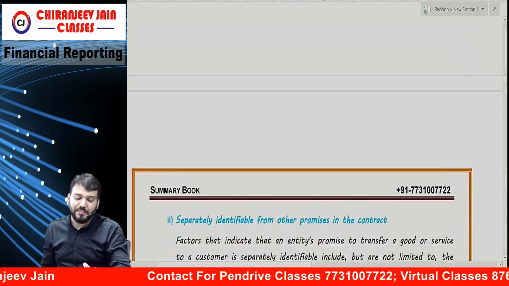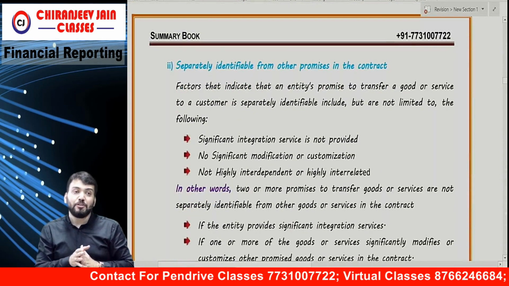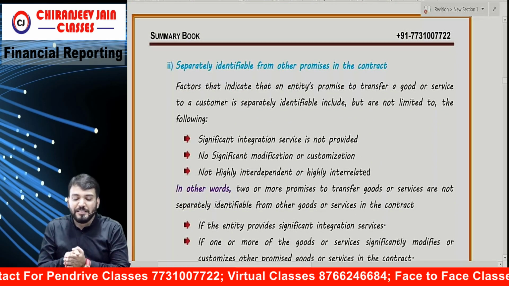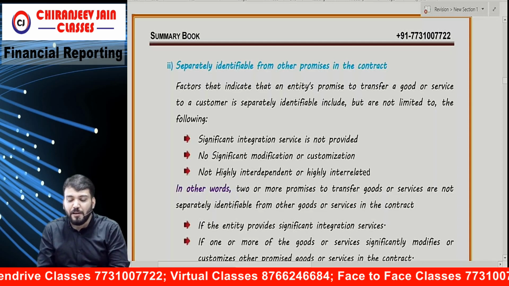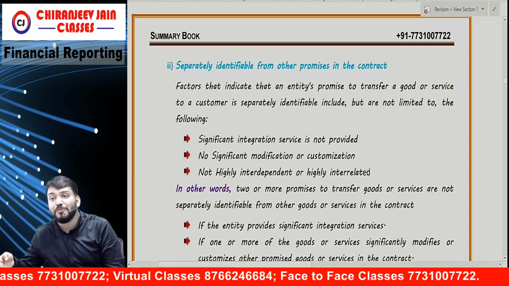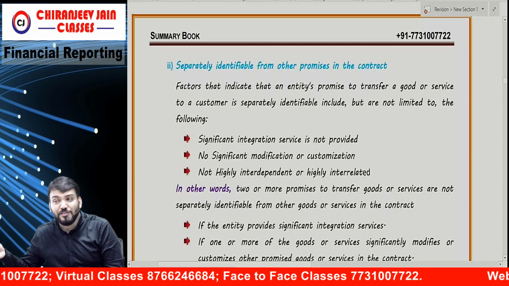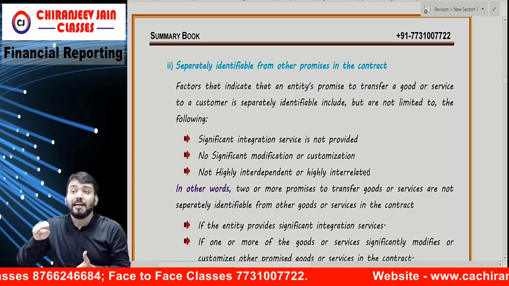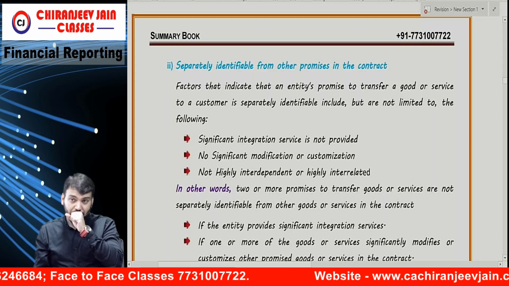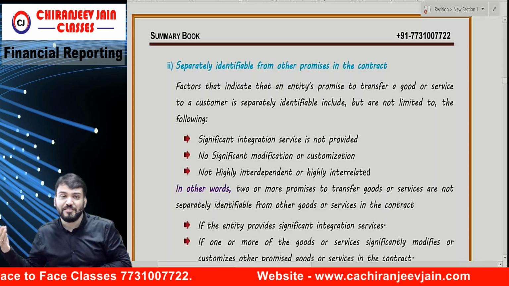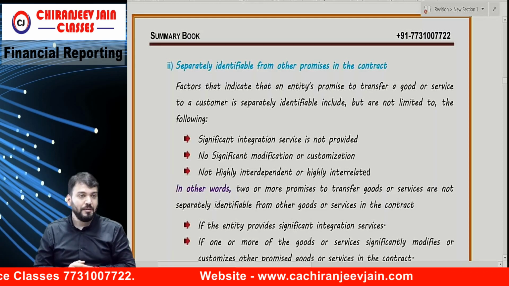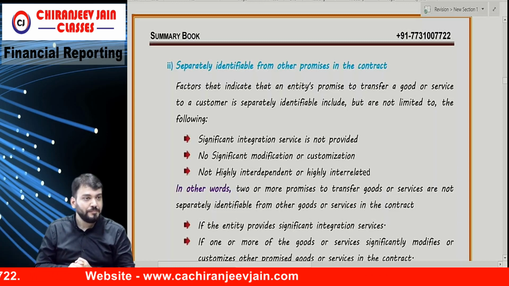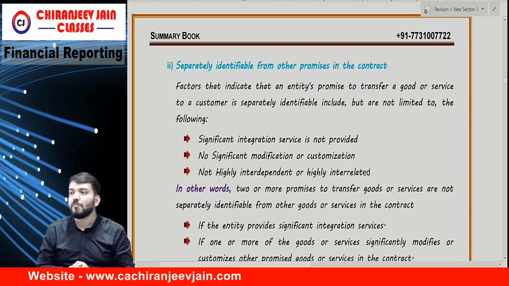Then this bullet you can read on your own. Then point number two, which is more important: it must be separately identifiable from other promises in the contract. It must be separately identifiable from other promises in the contract. Understood?